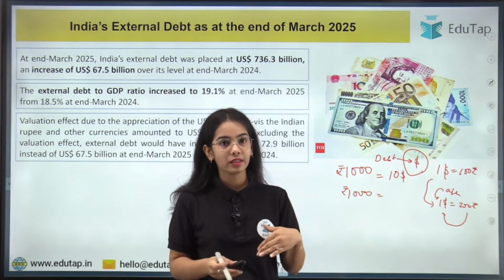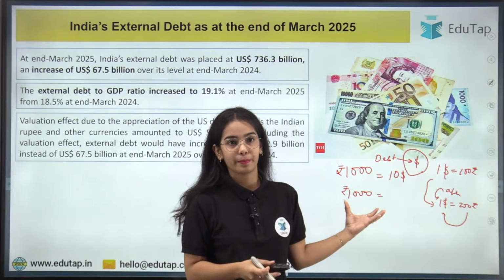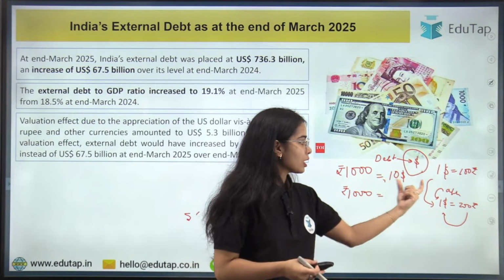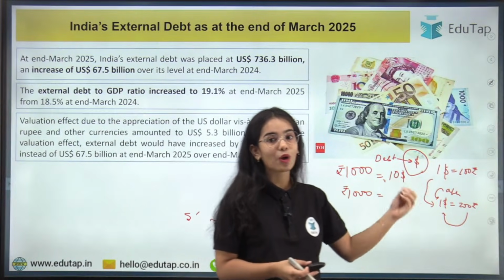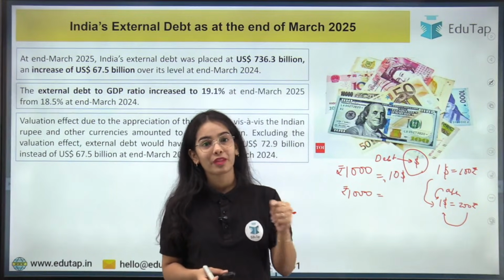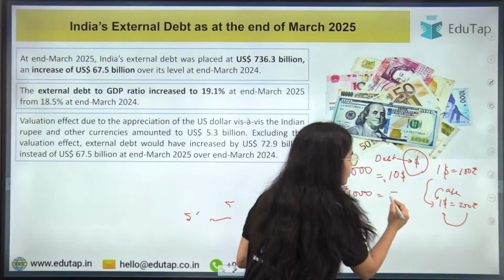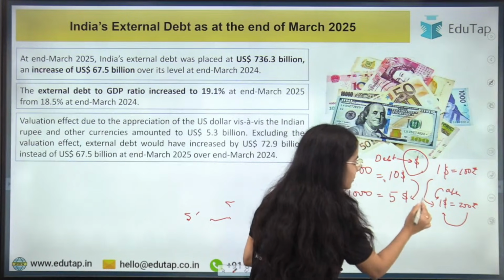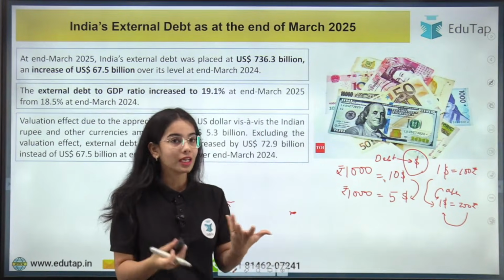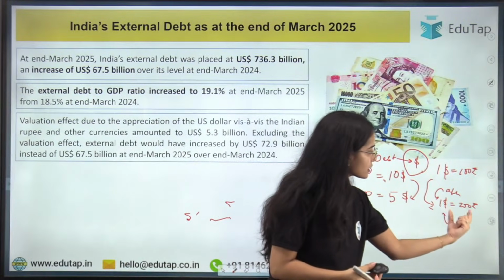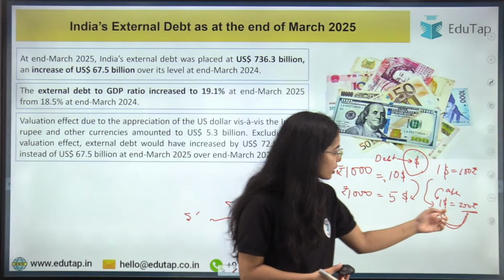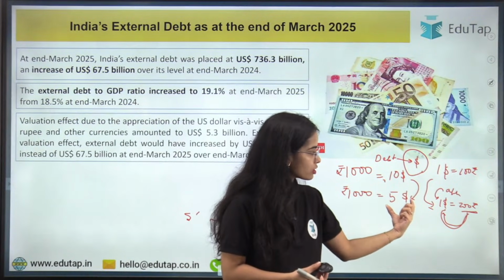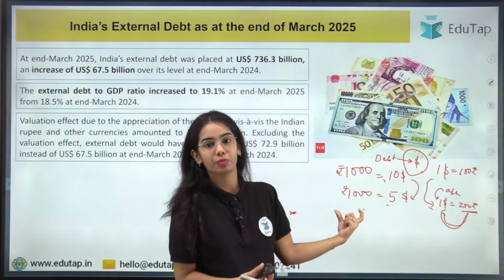Would you require for getting 1000 rupees? Before you required $10, but because of the appreciation of dollars, now you require only, how much dollars you require? Now you require only $5. Okay, because the dollar has appreciated and the dollar is equal to 200 rupees, and you have to give more rupees to get $1. So now by getting $5, you will be getting 1000 rupees, right?